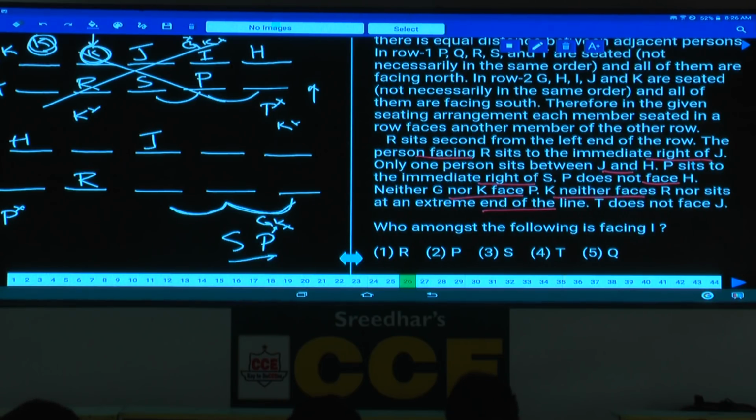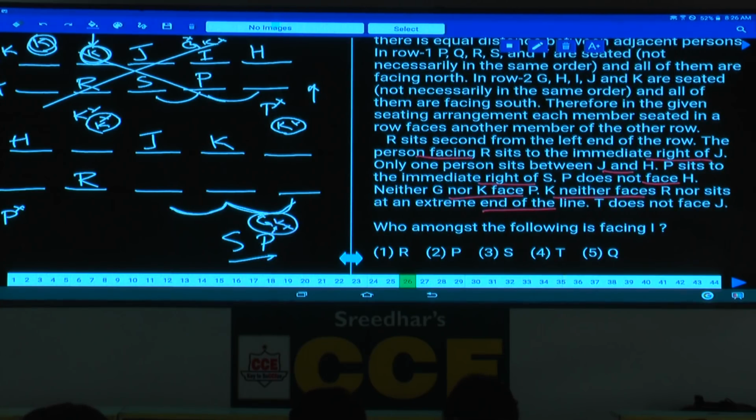Now K neither faces R nor sits at an extreme end. So K cannot be at this place and K cannot be at this place. Hence what is the only possibility? K must be here. If K is here, this K does not face P, isn't it? K should not face G and K.